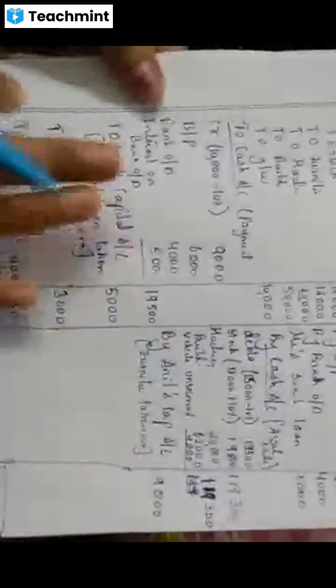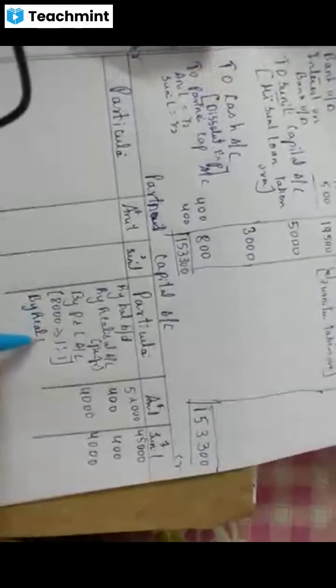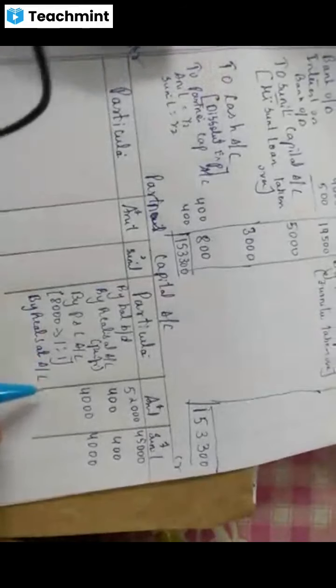First for Sunil we will pass. Sunil entry is which side? Debit side, right? So here I am writing in the credit side. But don't write Sunil's account. You'll write from which account you are taking? By realization account. Only for Sunil you will give. Amount was how much there? Here, 5,000. Only for Sunil.